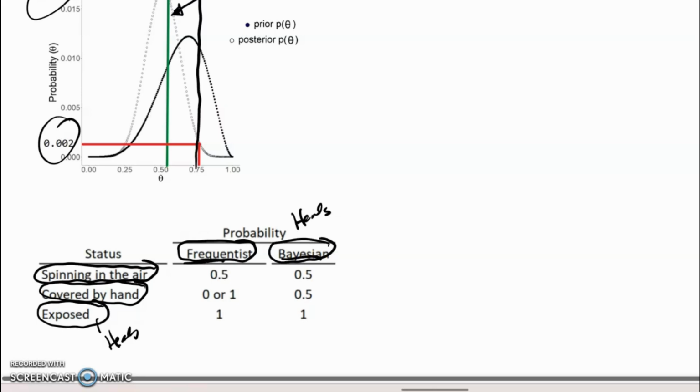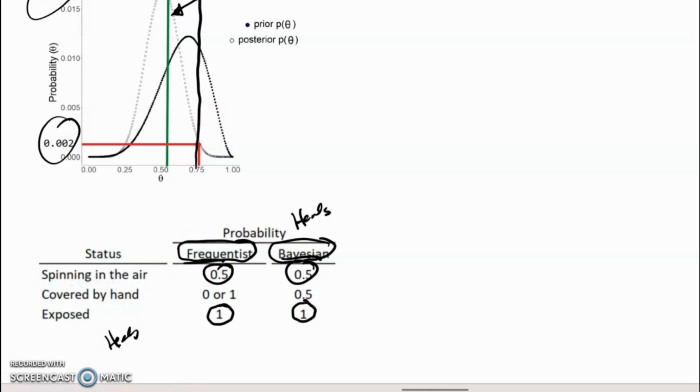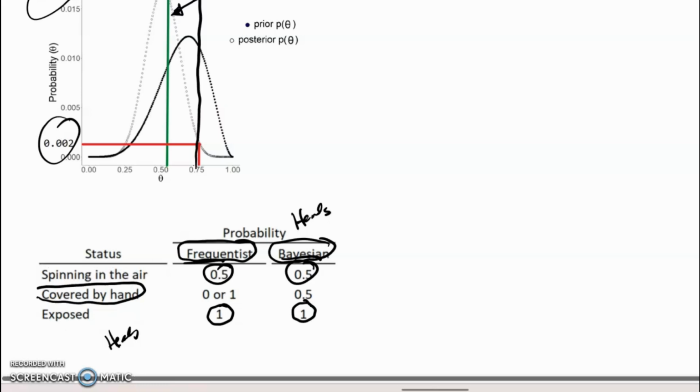Regardless of whether one's a frequentist or a Bayesian, while it's still in the air spinning, they're both agreed that there's a 50-50 probability that it's going to be a head. Once the hand has been removed and we see that it's a head, we know for certainty that it is a head. The distinction occurs when the coin is on the table covered up by the hand.